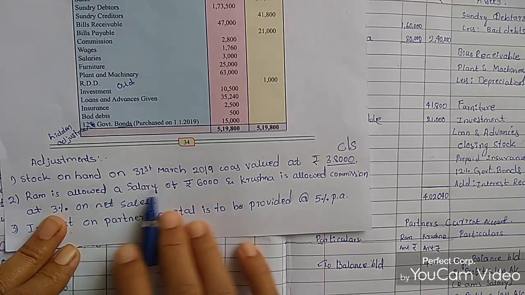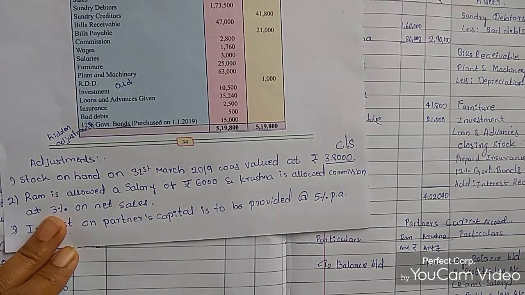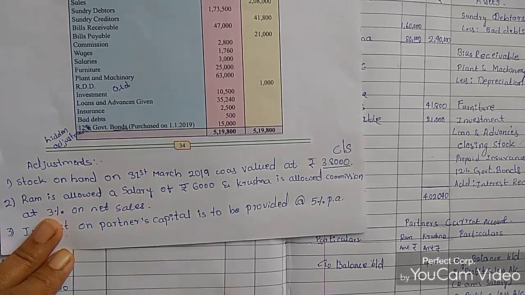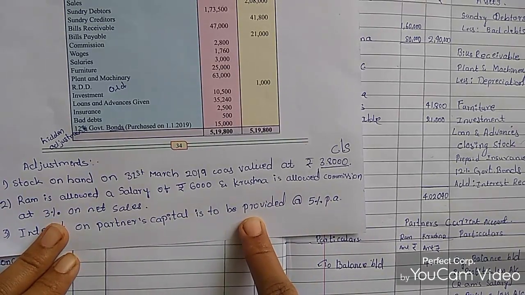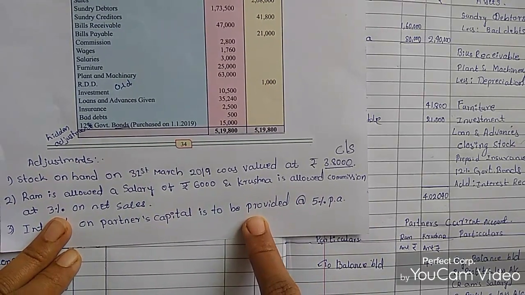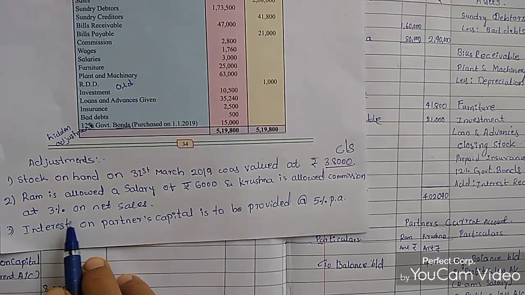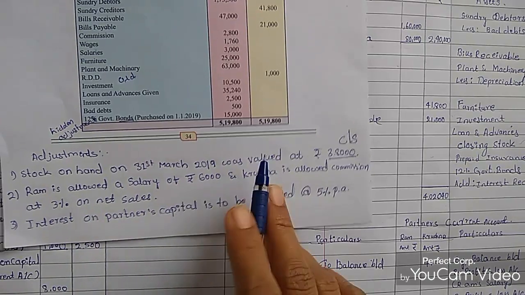So Ram is going to get a salary for his work, but Krishna is allowed commission on his net sales, 3%. However much he sells in the business, that much commission he gets from the business, and Ram is getting 6,000 rupees salary.